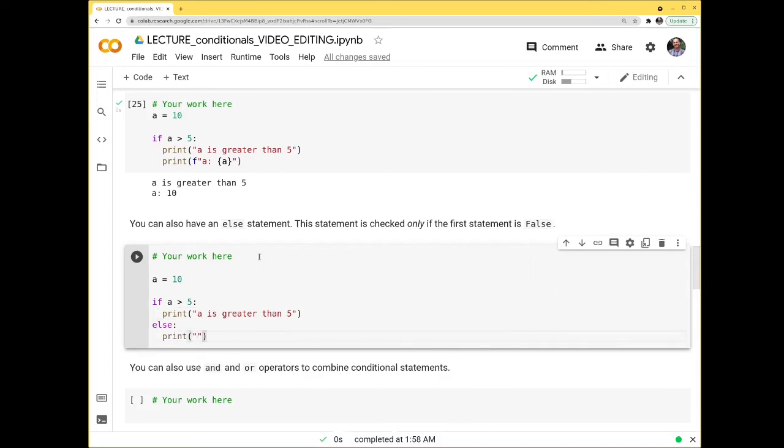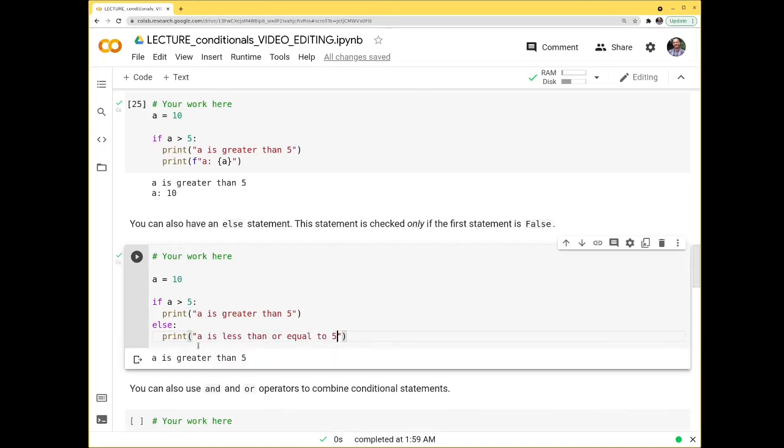And now we can print here "A is less than or equal to 5." So we get our "A is greater than 5," but if this was equal to 5, this would evaluate as false. So it would say, is A greater than 5? No. Go to the next option. We find there's only one option here, and so it would print "A is less than or equal to 5."